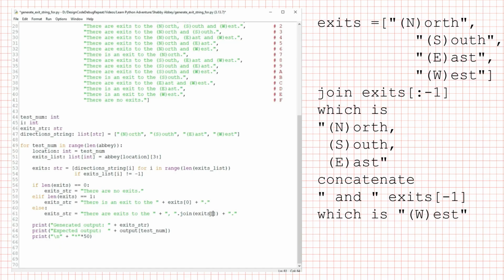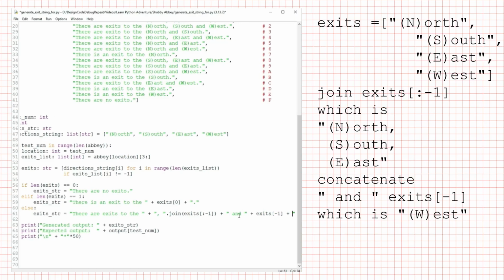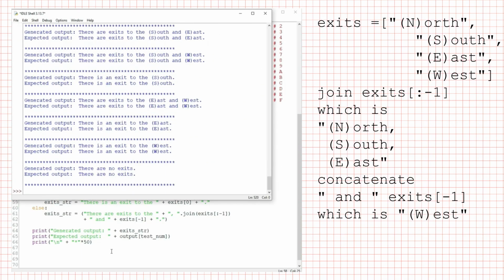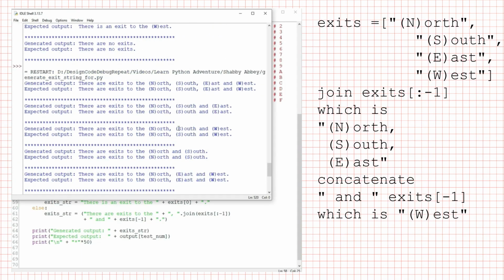I know I told you in a prior video that we can use negative numbers to index into a list, and they index from the end of the list. So I can write exits, open square bracket, colon, -1, close square bracket. And that will be the list from the start through the second to last element. And then I'll want to concatenate and then concatenate the last element, which is exits sub -1, and then the period. And if I run that, I get the same output as before.